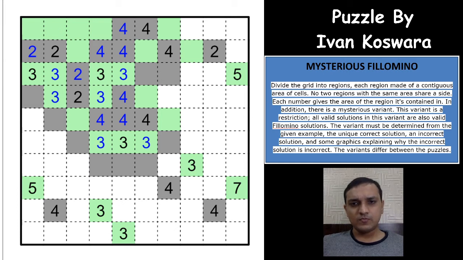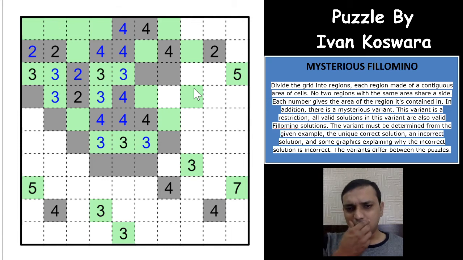Okay, the 4 can go this way or this way. Superb. So if the 4 goes this way or this way, of course this cell would have to be odd. Excellent. It's not helping much, but I'm just showing the tricks that are very much helpful in these kind of puzzles, right?